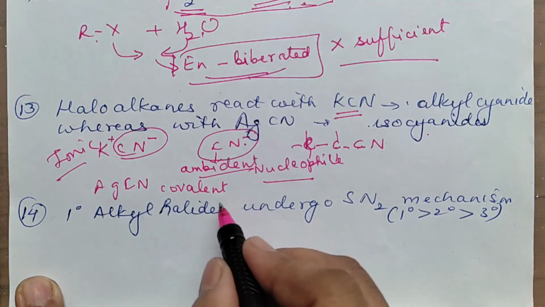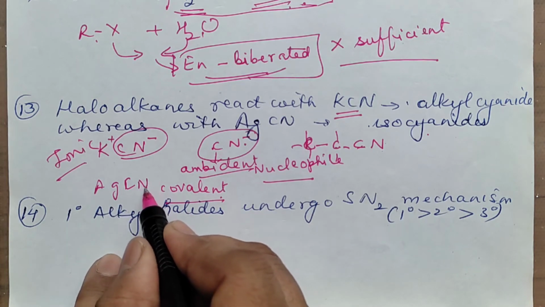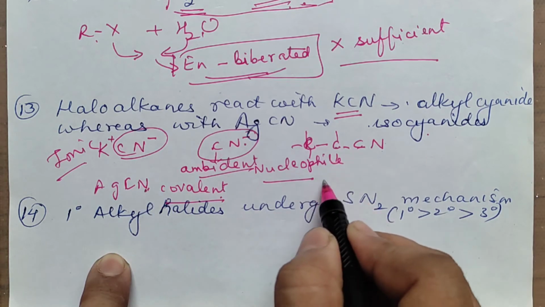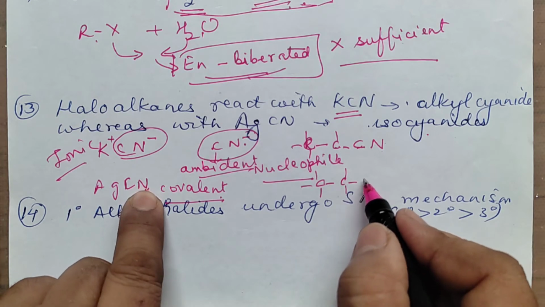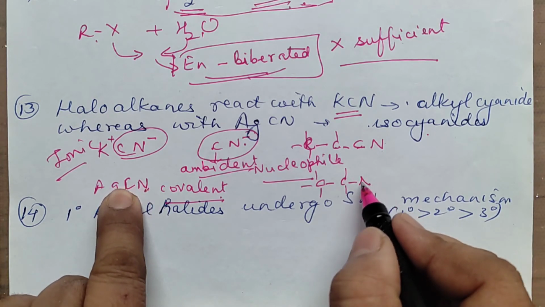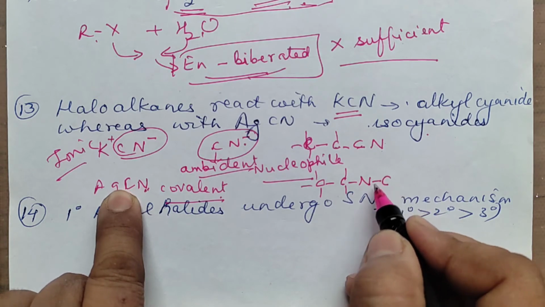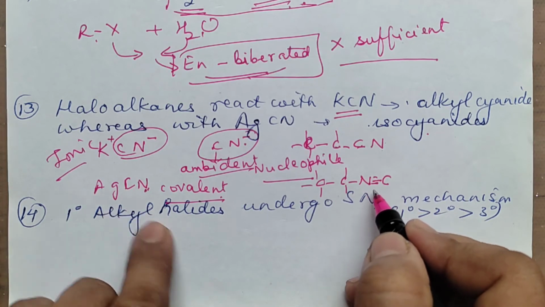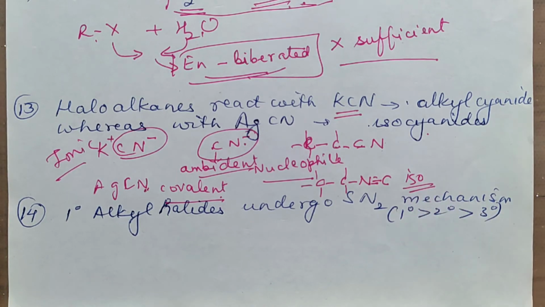Covalent compound means it will not break up. It will have only one point of attachment, through N. That is why the carbon of the alkyl will get attached only through nitrogen, because the other one is not available. That is why it prefers forming isocyanide. Clear? It's a very, very important reason question.